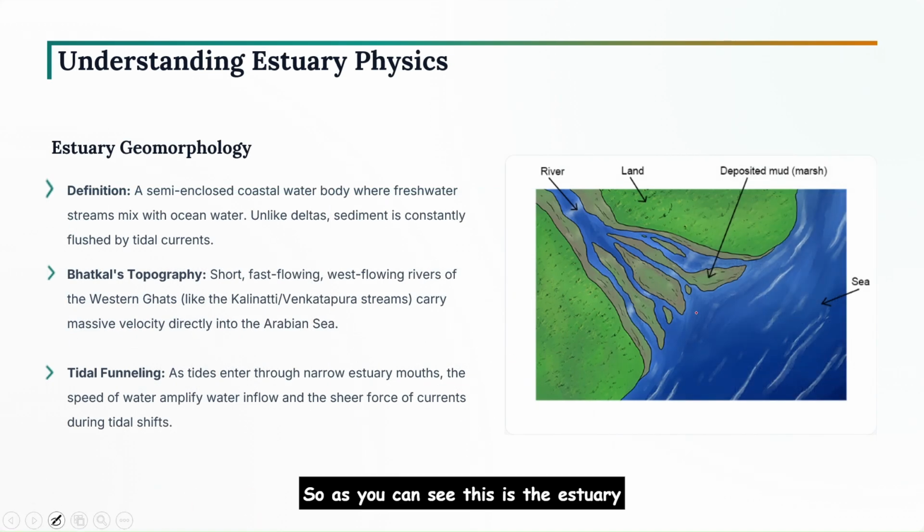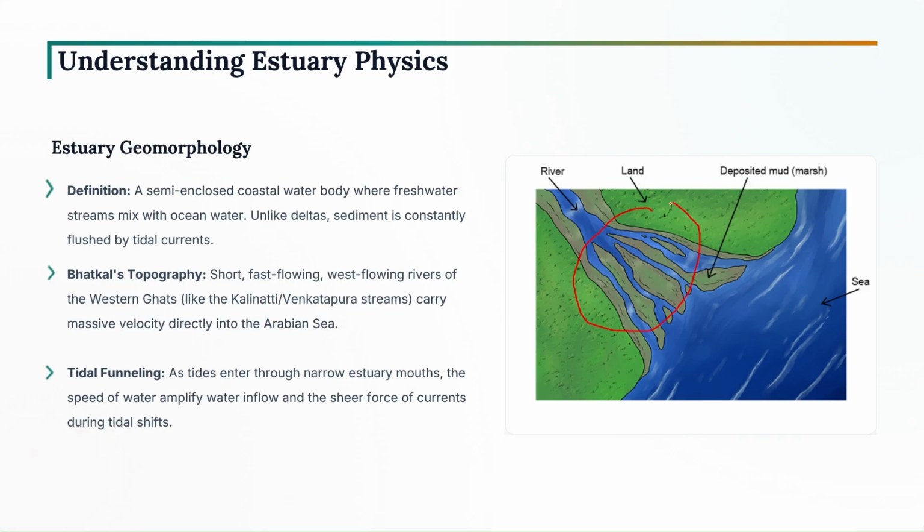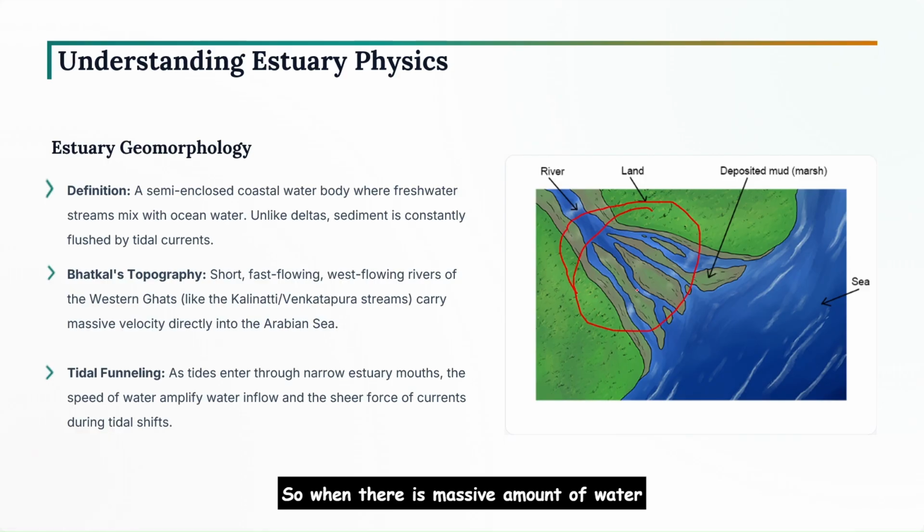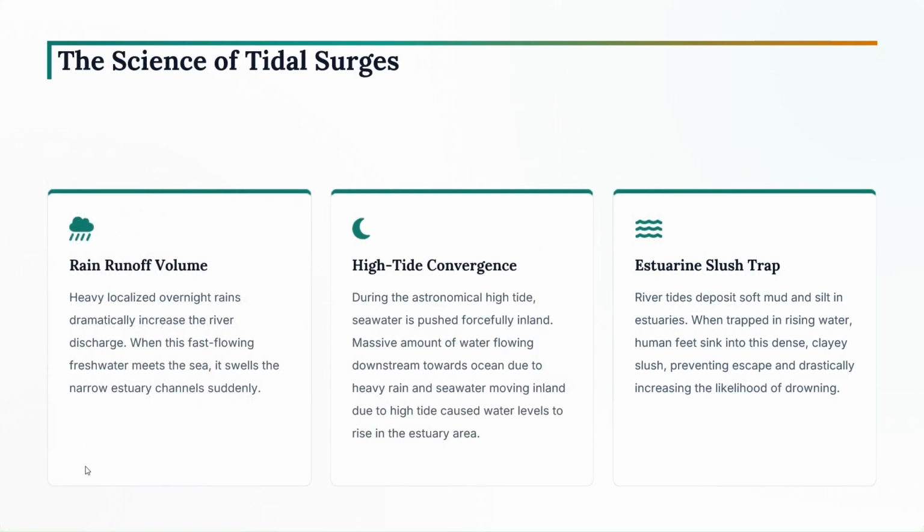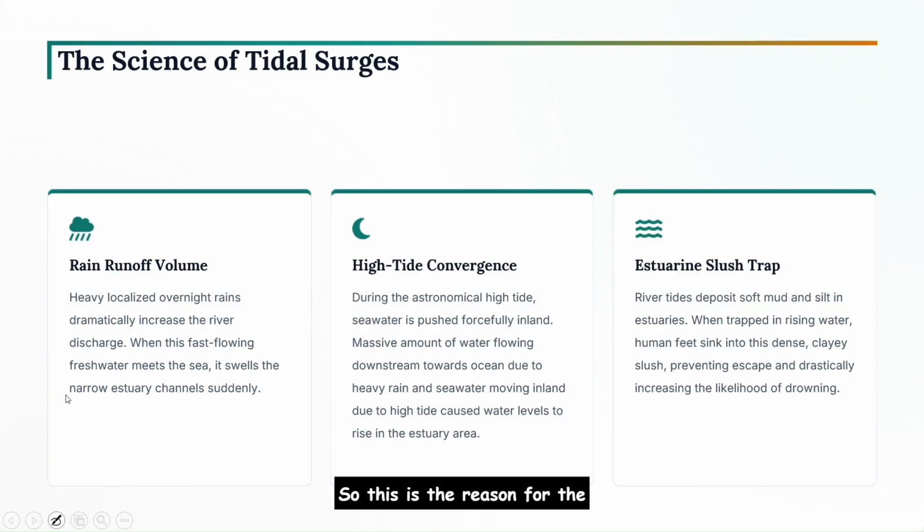So as you can see, this is the estuary area. When there is a massive amount of water flowing downstream towards the ocean because of heavy overnight rain, and due to high tide convergence the sea tides are moving inland, it causes the level of water to increase in this estuary mouth area. So this is the reason for this sudden tidal surge.